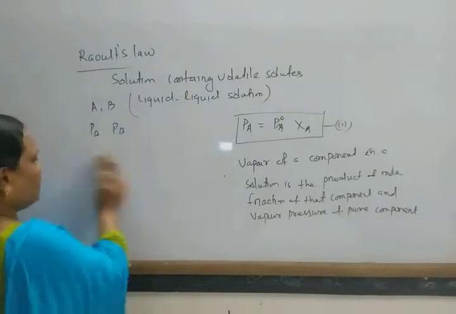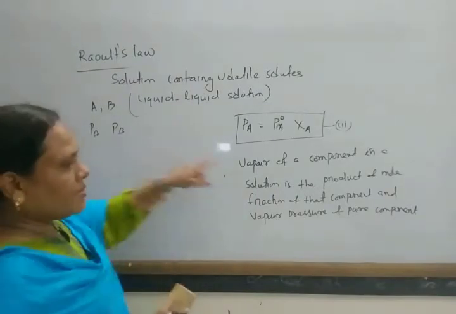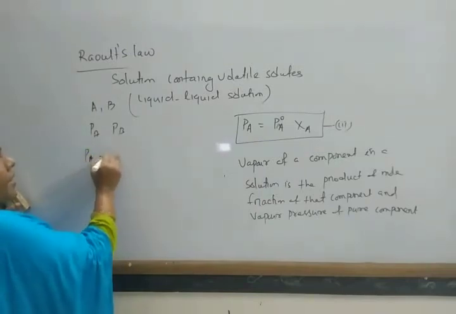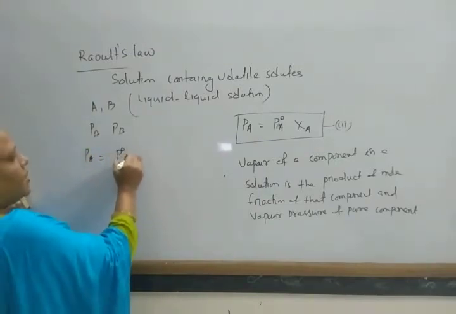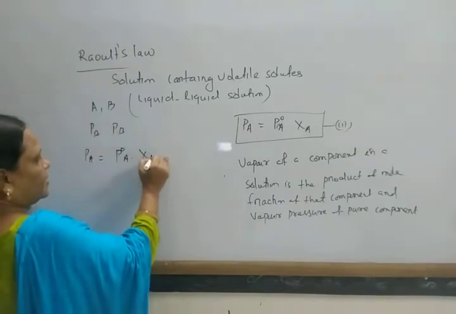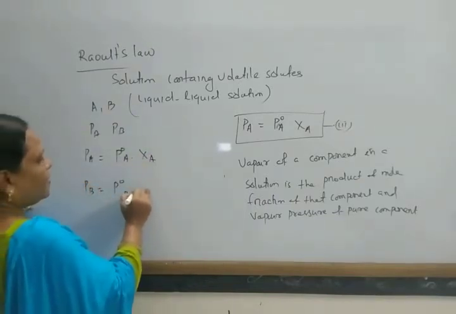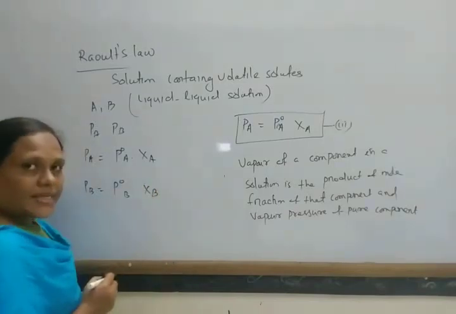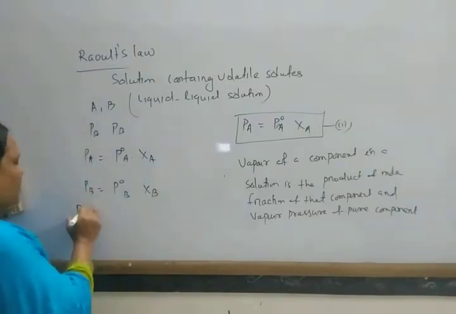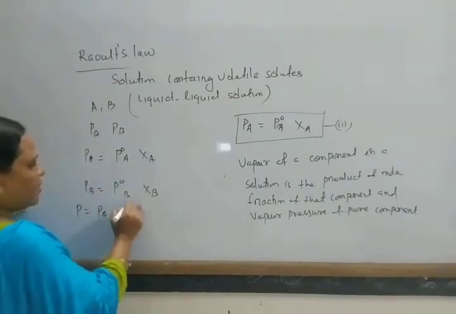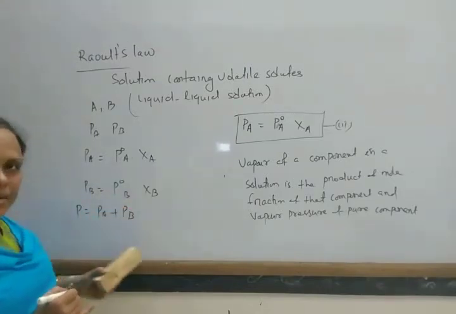In this way, PA equals P naught A into XA and PB equals P naught B into XB. Now total vapor pressure P equals PA plus PB, according to Dalton's law.